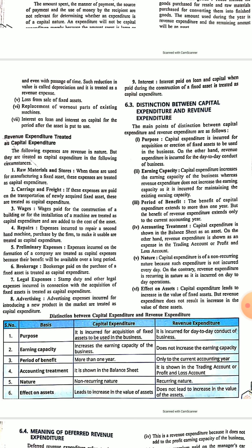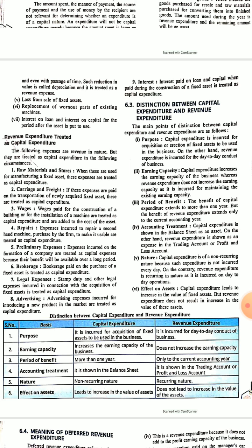like rent paid for a month will be only valid till the month is over. So its benefit will be available only for 1 month, so that will be treated as revenue expenditure. Period of benefit is the most important factor. Capital expenditure benefit will be available for more than 1 year, and revenue expenditure only in the current accounting year. Accounting treatment is different for capital and revenue expenditure. Revenue expenditure is shown in the trading or profit and loss account, and capital expenditure is shown in the balance sheet. When you learn this part, you will understand.